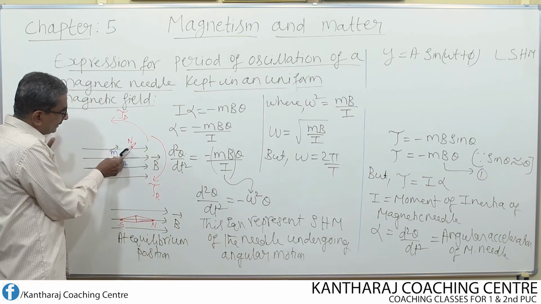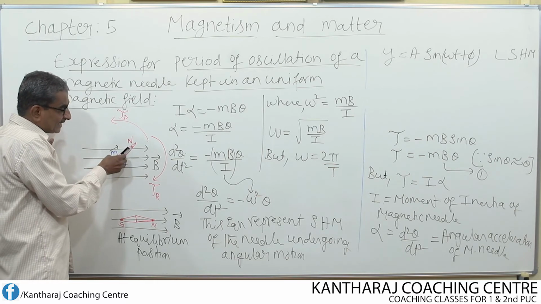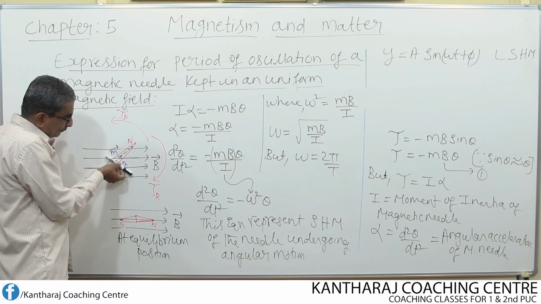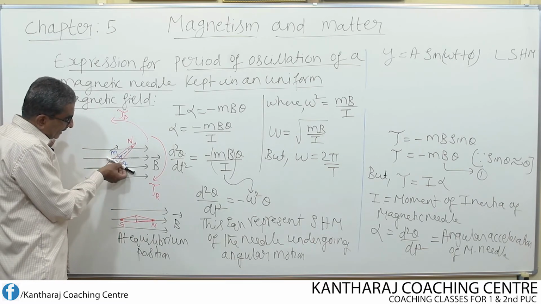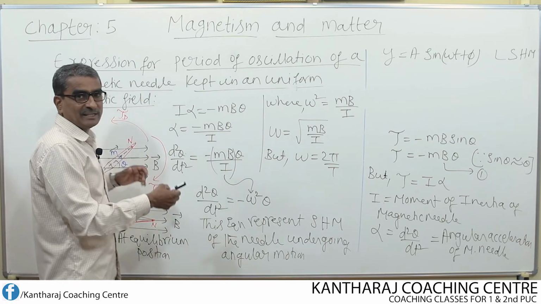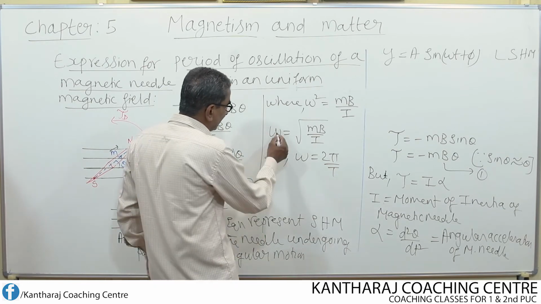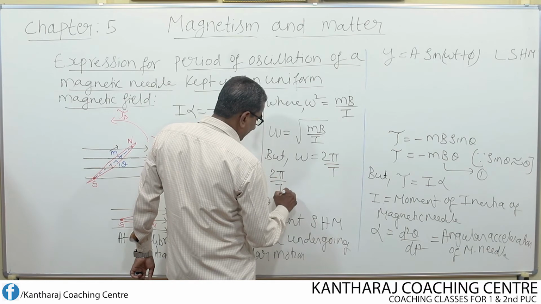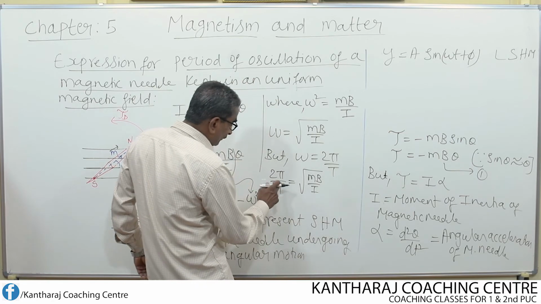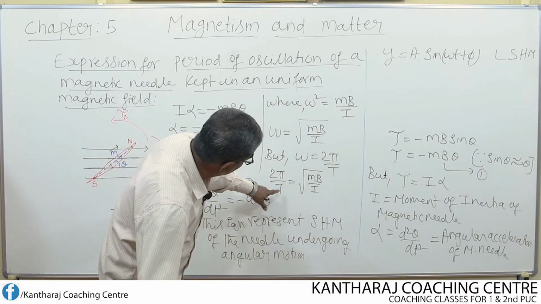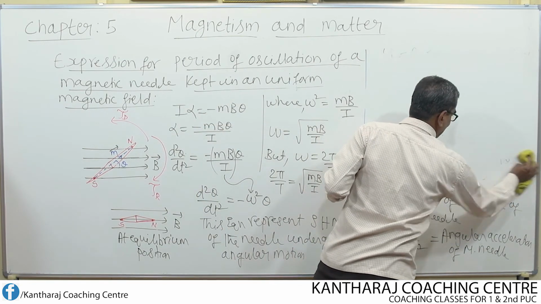One oscillation means, look here, from here it goes to this position and again it comes back to this position. If it moves like this and again comes back like this, then one oscillation is said to be over. Whatever time it takes is the time period. So if I substitute that in this equation, what do I get? For ω, 2π/T is equal to the root of mB divided by I. We need to find the expression for the period, so I just cross multiply this. Let us see now.